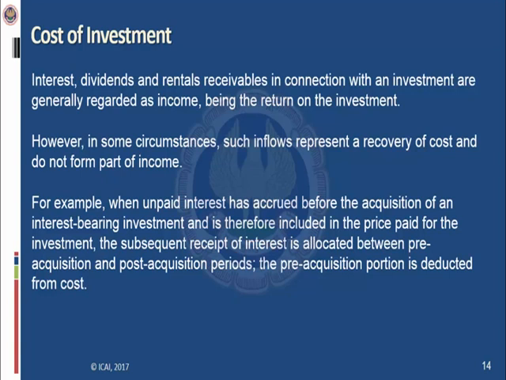So let's take an example. The entity has purchased government securities on 1st January 2017. The government securities will give an interest at the rate of 10% per annum, and the due date for this interest is 31st March every year.